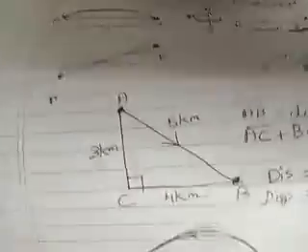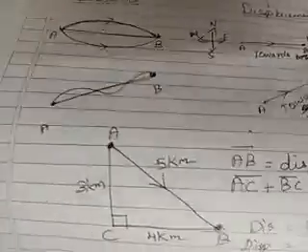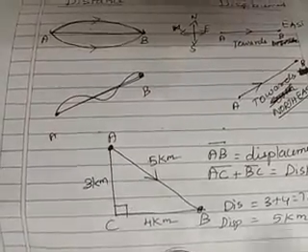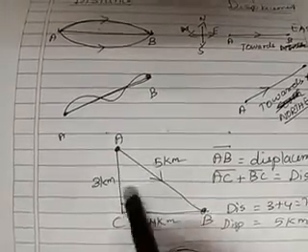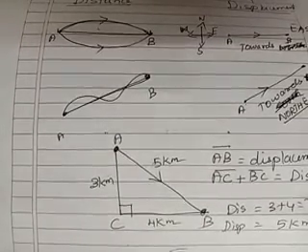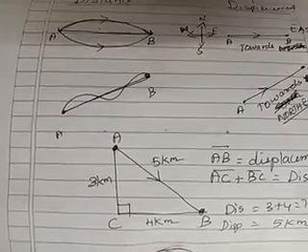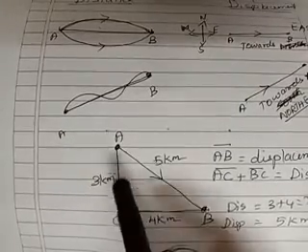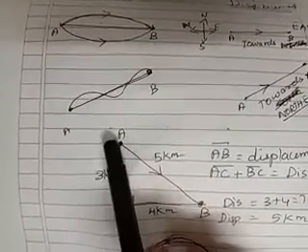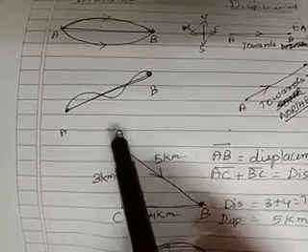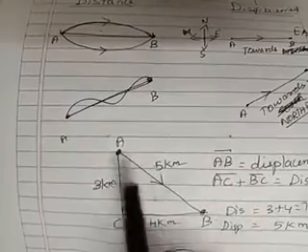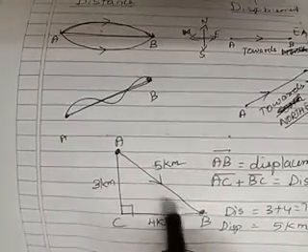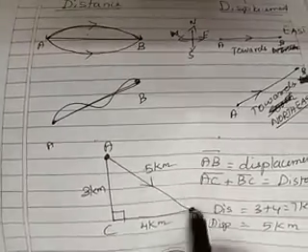Now let us come to some mathematical example. Immediately you will say, ma'am, this is a right angle triangle. Yes, of course, it is a right angle triangle, but we are taking it for a physics case. Imagine again, a body is moving from A, the starting point, to B, the ending point. The displacement will be the shortest distance between the starting point and the final point.